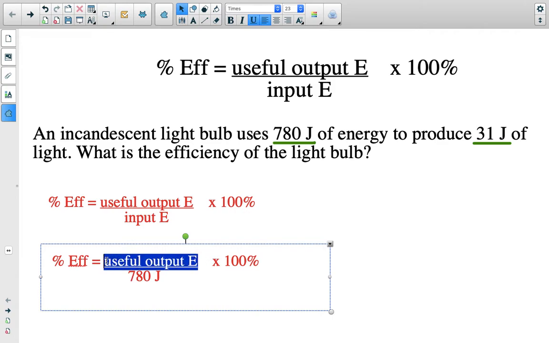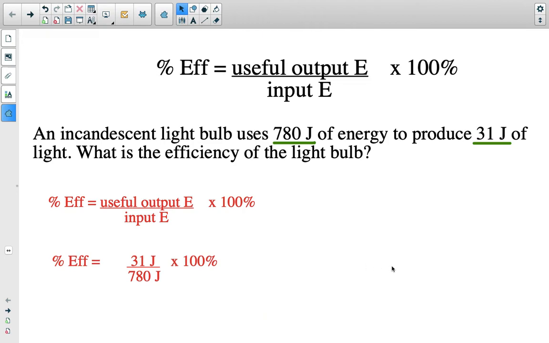And how much useful energy did we get out of it? Well, we got 31 joules of useful energy. So it's 31 over 780, and we're going to times that by 100. Another way I usually teach it is my big number goes on the bottom, small number goes on the top.